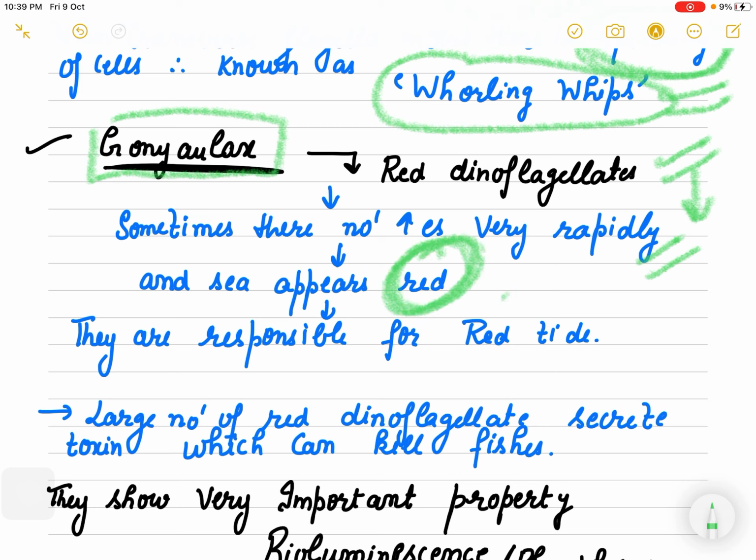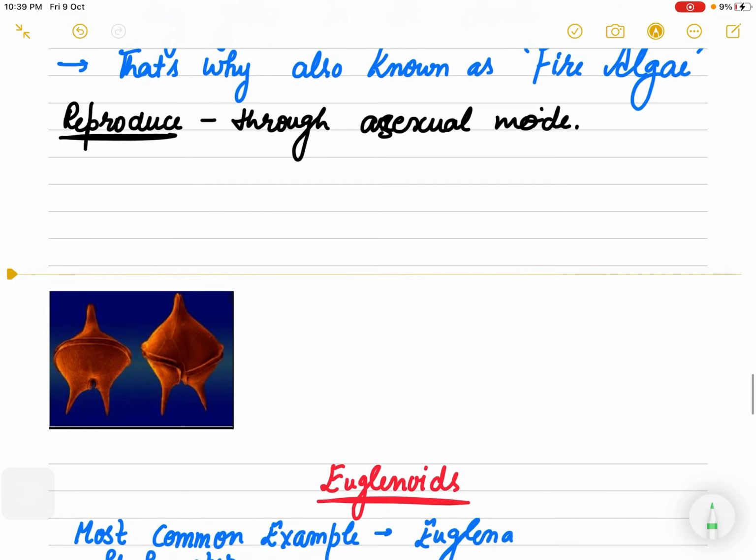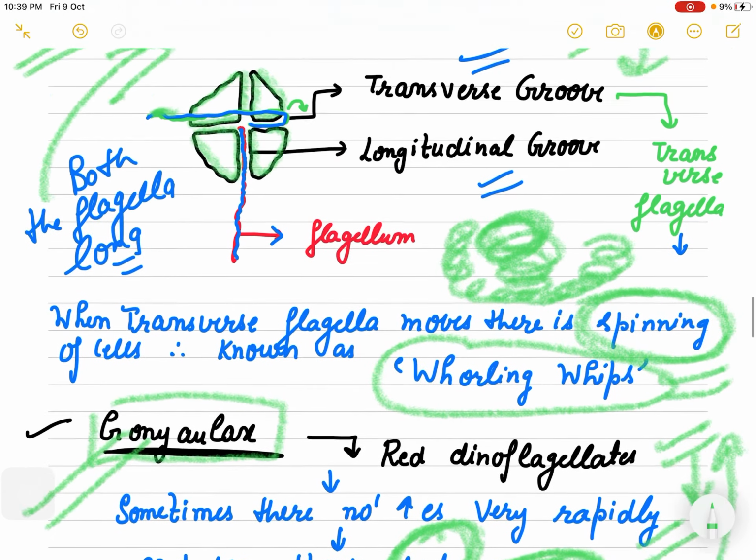That is why we say they are responsible for red tide. The red appearance in the sea is because of red dinoflagellate. Which red dinoflagellate? That is Gonyaulax. Just look at their structure, right? They are so beautiful, red appearance.